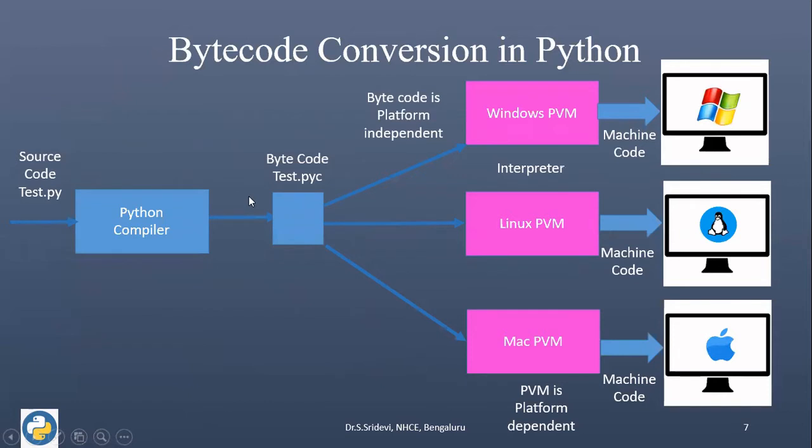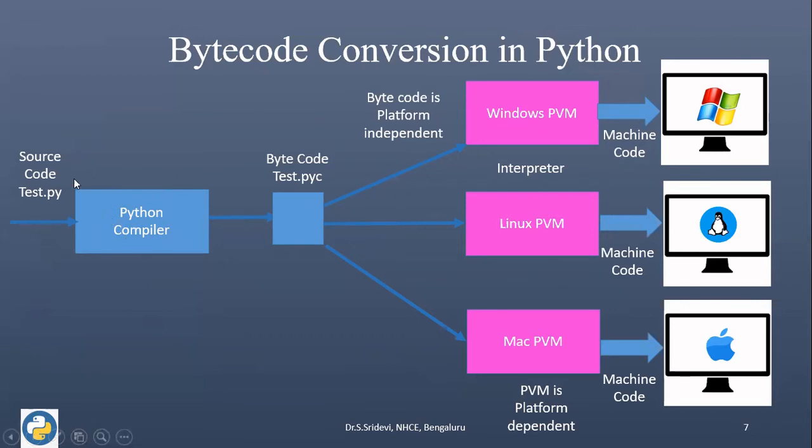Now let us see the process with an example. First, I have a source code, that is test.py. It contains some Python statements. I'm going to first run this Python file. So yesterday we have seen that when you click run module, we can run the Python file. So now when I run the Python file, automatically it will be calling the Python compiler. We will not call the Python compiler, we will simply click the run, whereas Python compiler will be automatically called.